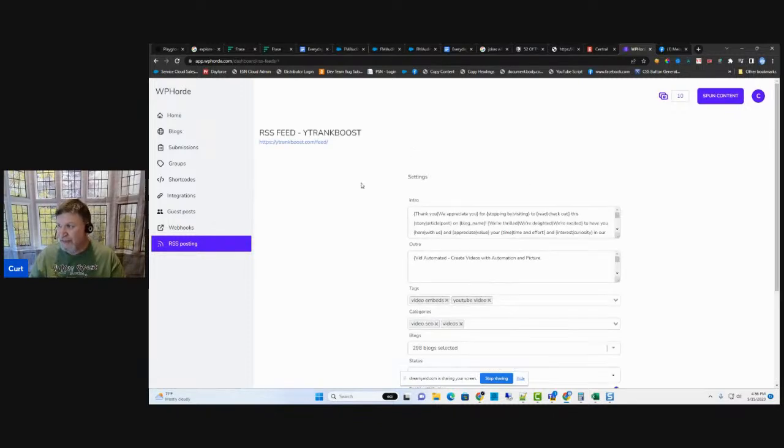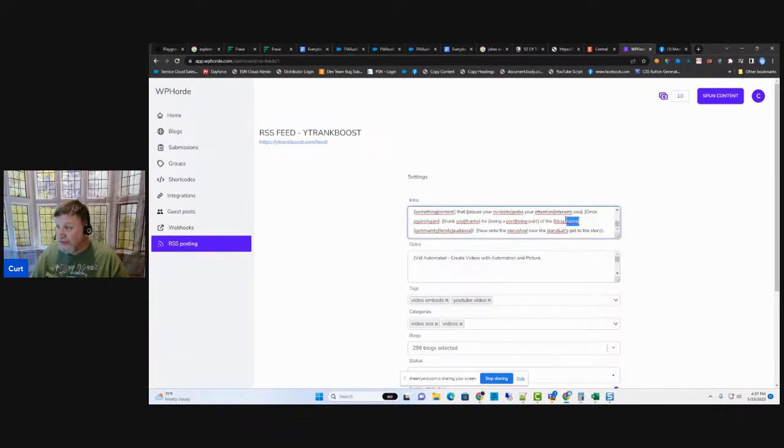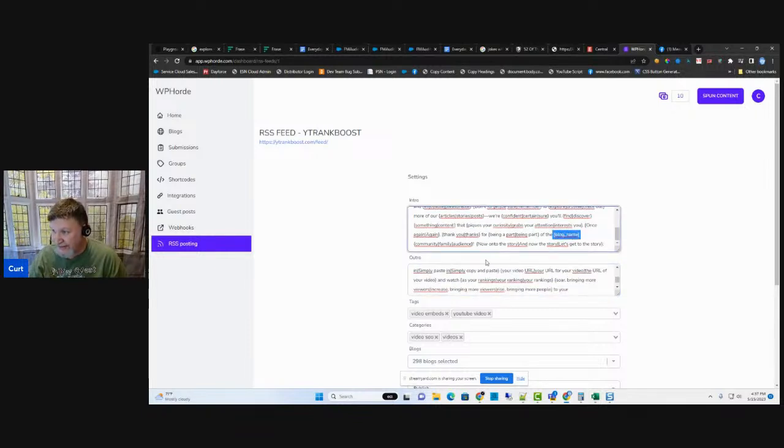Once you have that done, you're going to come over to settings. You can then add an intro or use a short code that you've already got created to be the introduction to that particular blog post on that particular blog. You can also use the variables that we have inside of these, such as blog name, etc. And it'll take the blog name that it's posting to and put it in there in that comments. Then you're also going to notice that we have the outro. You could do spin text in either one of these, doesn't matter. Also, the variables work in the intro and the outro.